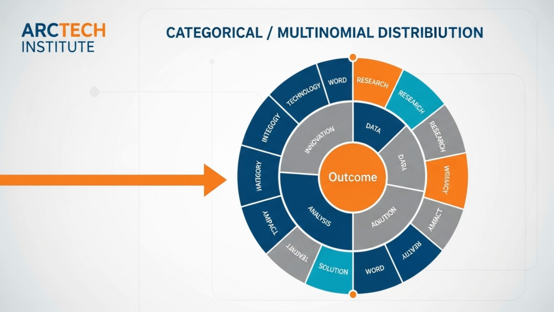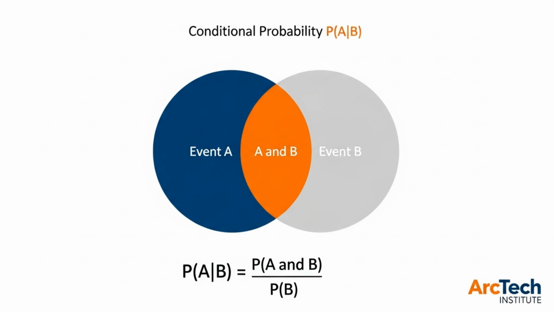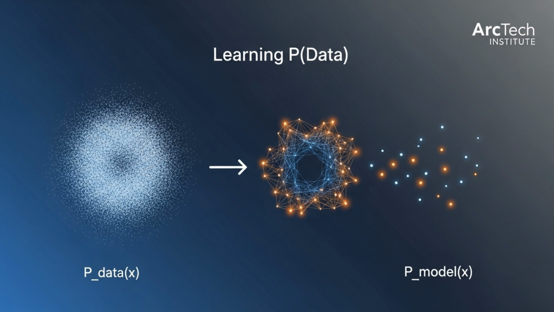For multi-class, discrete data, we extend to the categorical or multinomial distribution, common for text generation. Now, let's explore Bayes' theorem, a cornerstone for understanding how to update beliefs with new evidence. Bayes' theorem builds on conditional probability, P(A|B), the probability of A given that B has occurred. Generative AI models learn the underlying probability distribution of training data to create novel, similar examples.